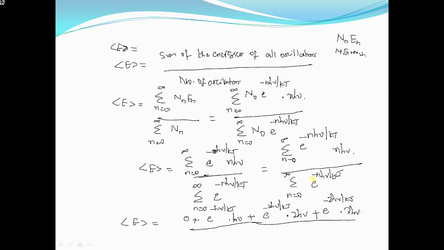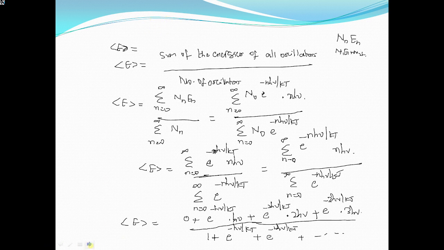now here also you substitute n equal to 0. What happens? e power 0 is 1. 1 plus, taking n equal to 1, we get e power minus h nu by kT, plus e power minus 2h nu by kT, plus so on. So this is the expression we got.